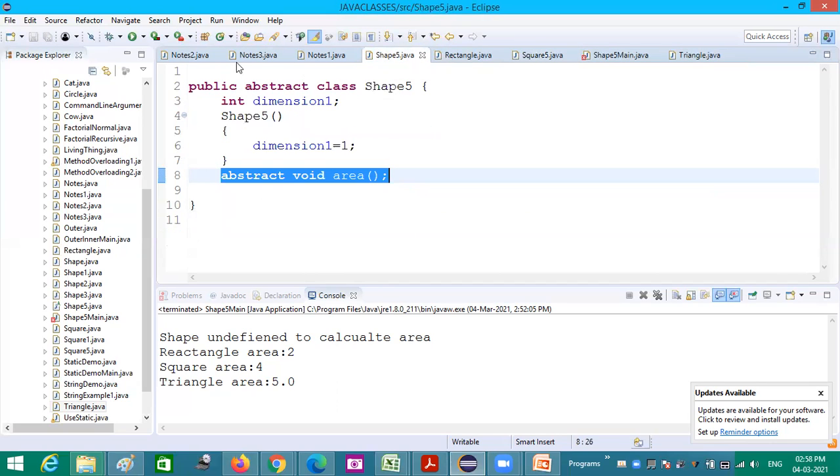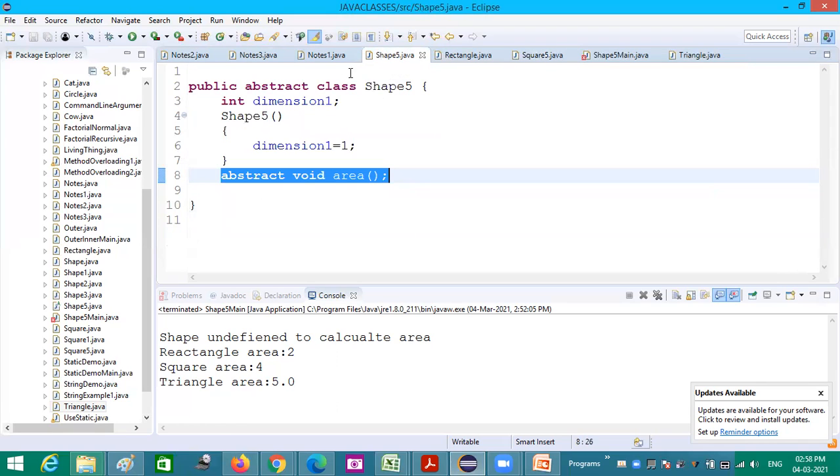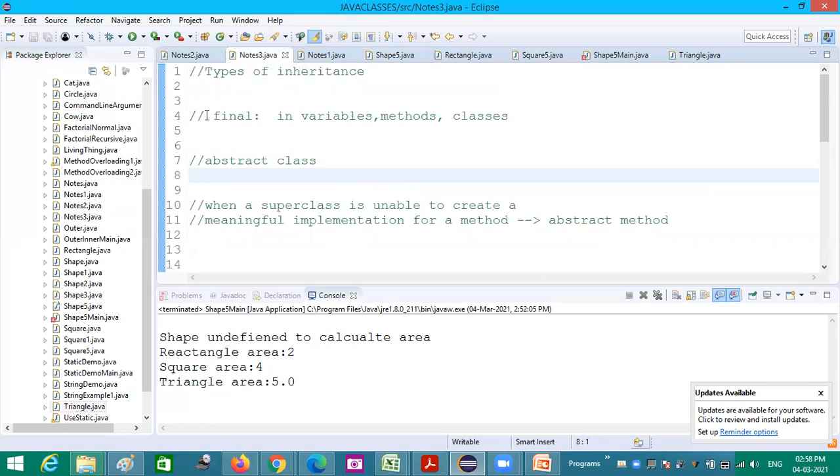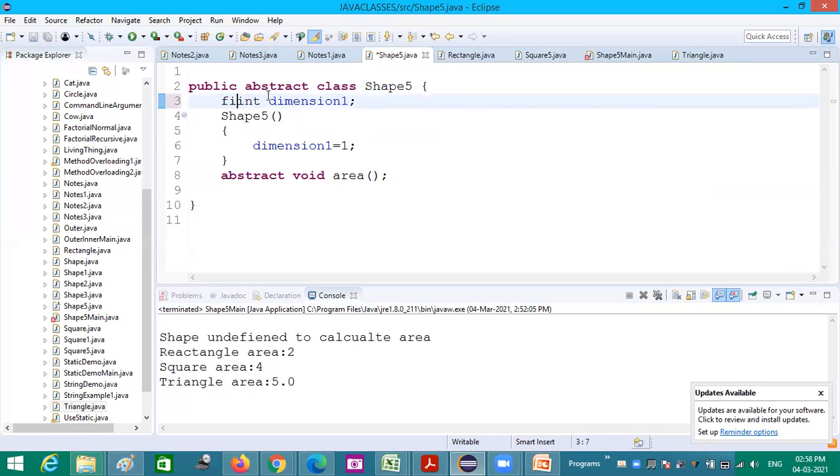So this is how abstract classes work. Okay, now another important concept related to inheritance is final. Already we have seen final in variable creation. If I mention something as final, it means that it is not changed. Final int dimension means when I try to change this, it will not change.